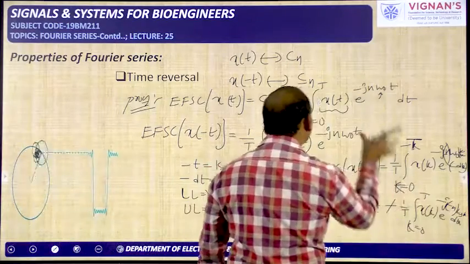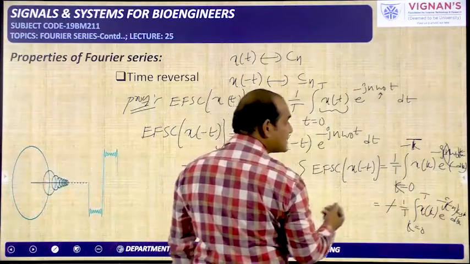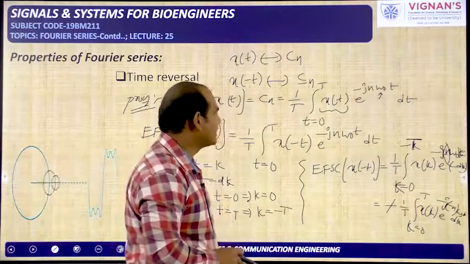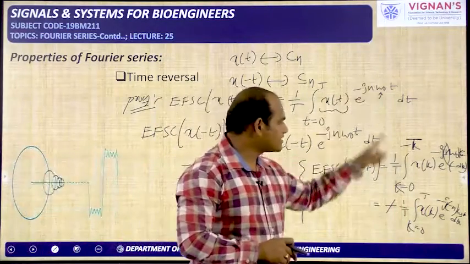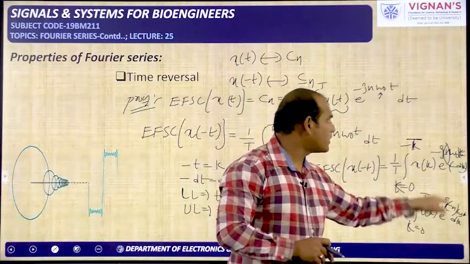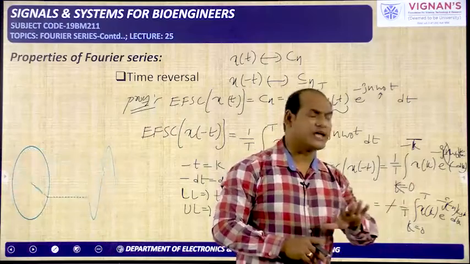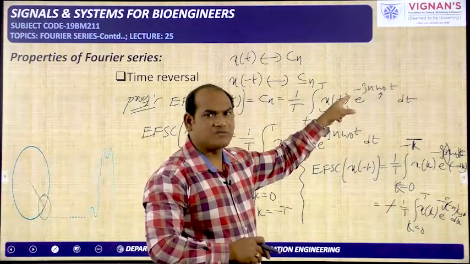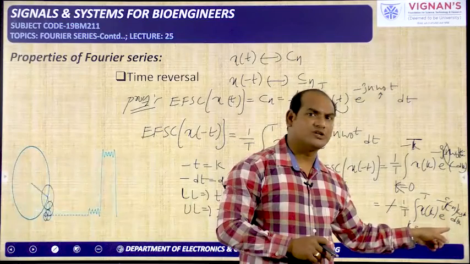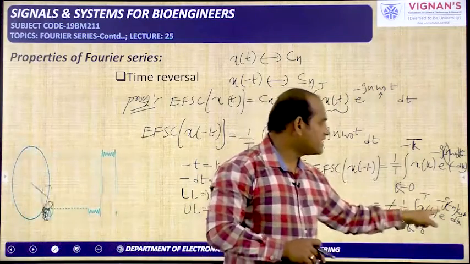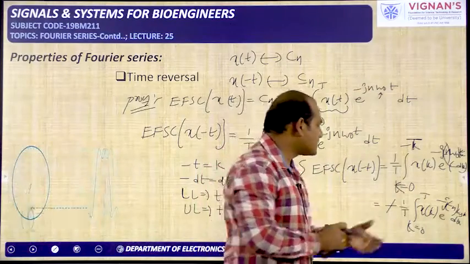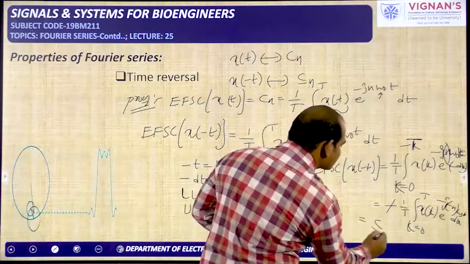Now it is looking like this particular Cn, not exactly. Here n is negative, minus n we are getting. Okay, here e power minus j, e power minus j. In place of n, here minus n is there, omega naught, in place of t, k is there. That is okay. T is the independent variable changing from minus infinity to plus infinity. K is also an independent variable changing from minus infinity to plus infinity. But in place of n, here minus n is there. Because here n is there, it is taken as Cn. Because here minus n is there, it has to be taken as C minus n.